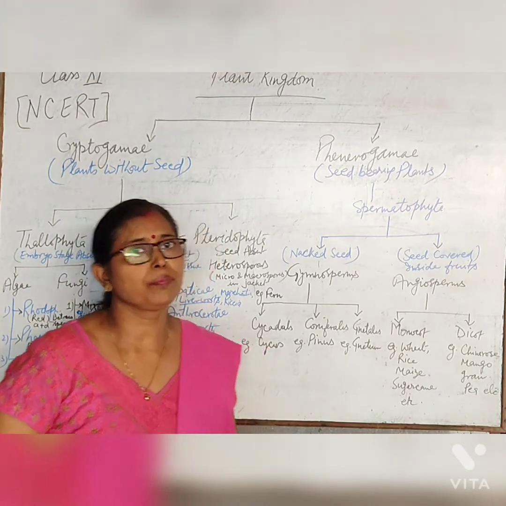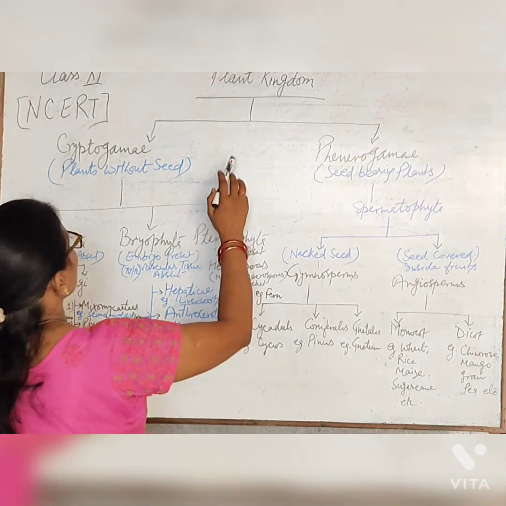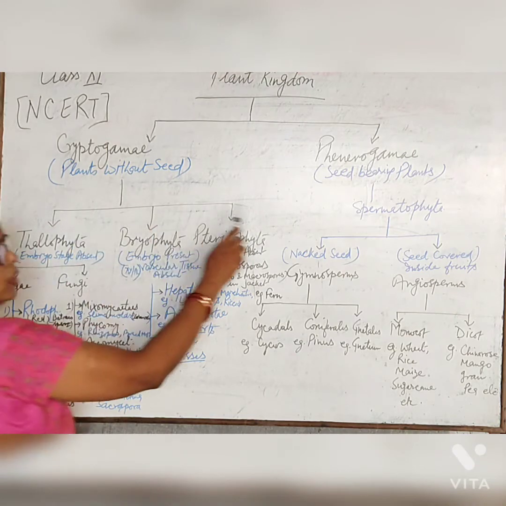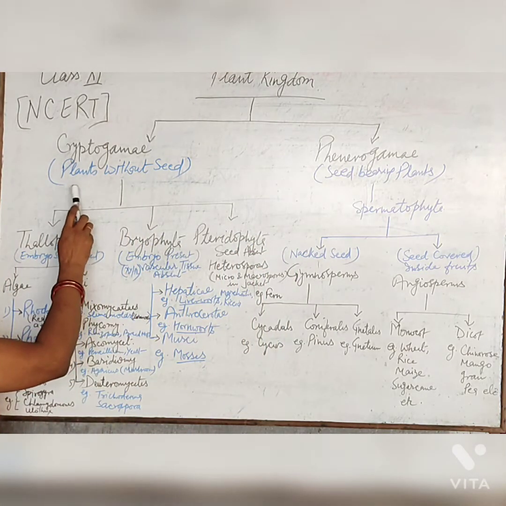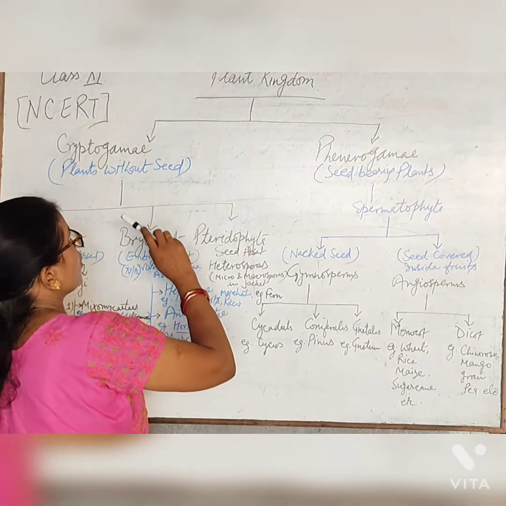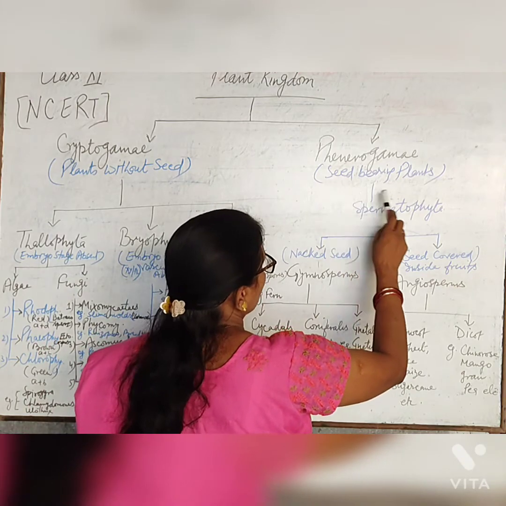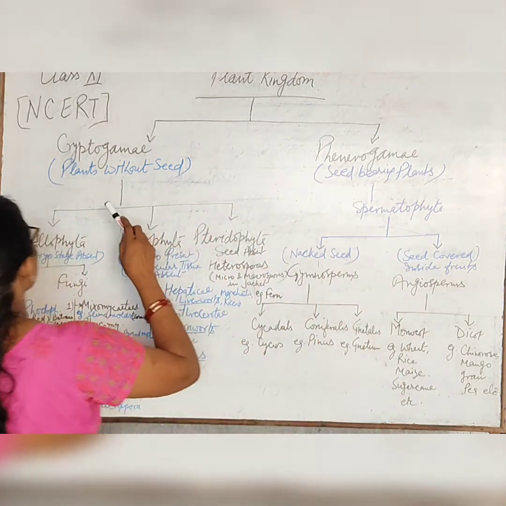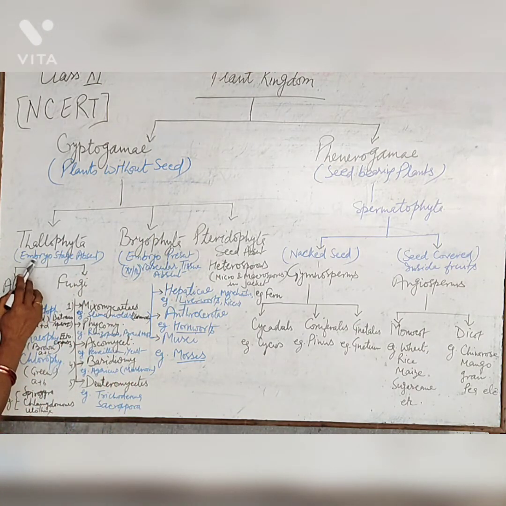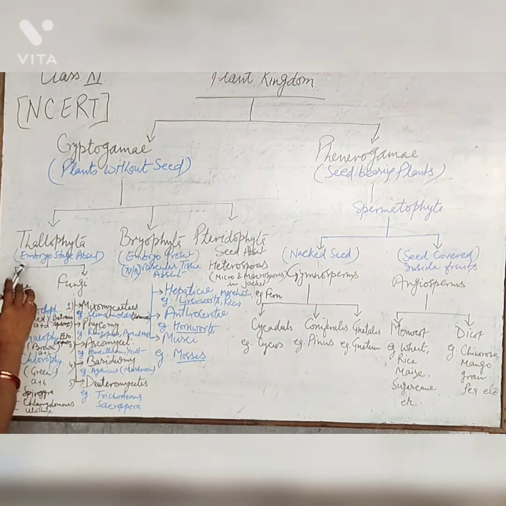Discuss the plant kingdom. The plant kingdom is further divided into two parts: cryptogamy and phanerogamy. Cryptogamy means plants without seed. Seedless plants are found in cryptogamy, and phanerogamy is seed-bearing plants. Cryptogamy is further divided into three parts: first Thallophyta, second Bryophyta, and third Pteridophyta.